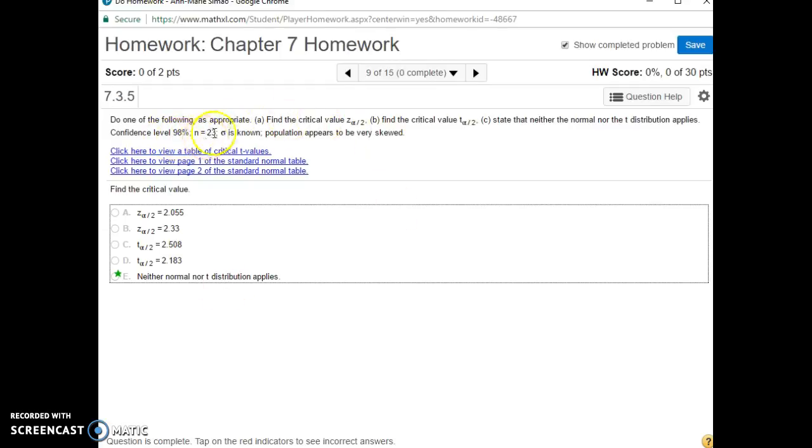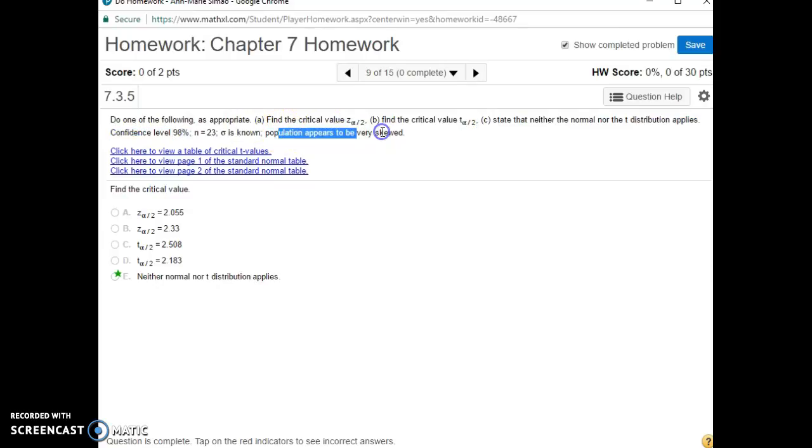Note that we have N equals 23, so it's smaller than 30, but the population standard deviation is known, so that means we could have used the Z, but the population appears to be very skewed. Well, you can't use a Z because the population is very skewed.